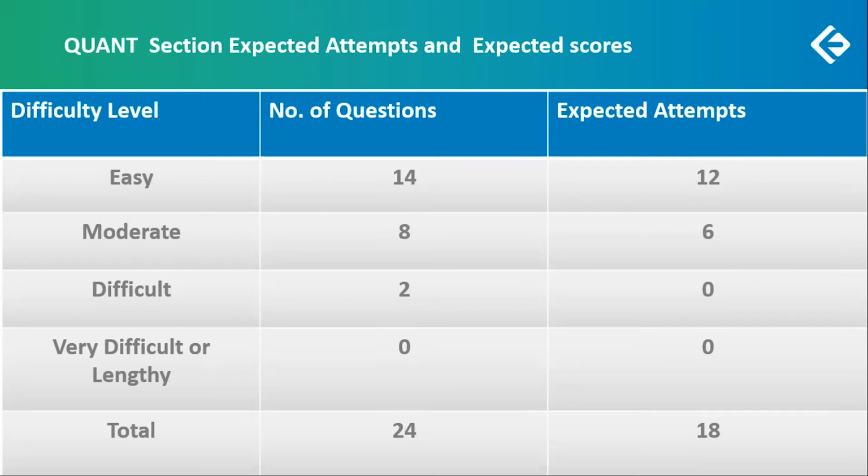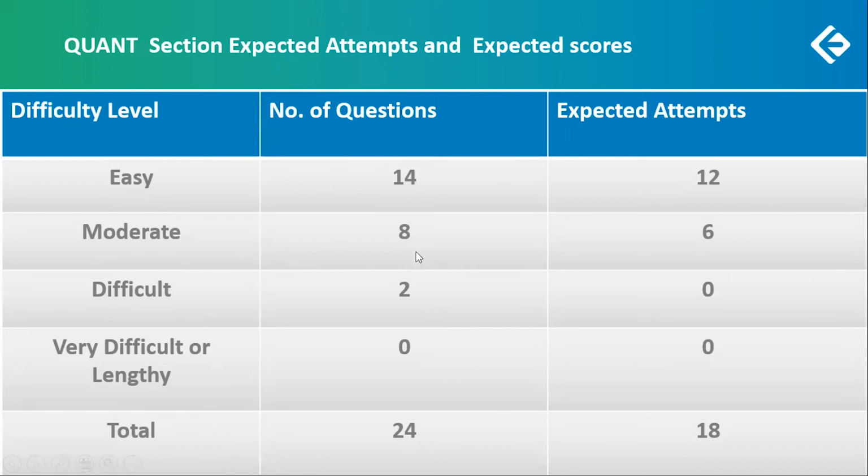So maybe you can miss one of them as, okay, this might be moderate or difficult, and you might avoid 2 of these. Out of the 8 moderate, I would expect at least 6. And let's avoid the 2 difficult ones. Let's not touch them. So I would expect everybody targeting 98 percentile to have made at least 18 attempts.